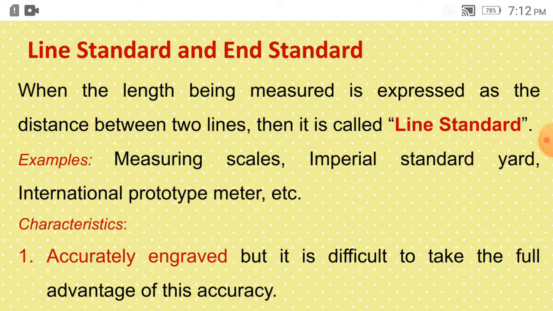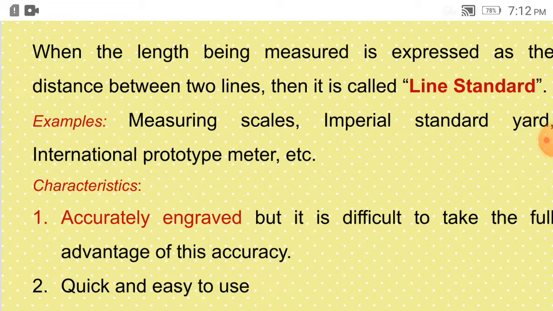So when the length being measured is expressed as the distance between two lines, then it is called a line standard. Examples: measuring scales or yard. In British, they measure in yards, furlongs, feet, inches. These are the British standards. Then kilometers, meters, centimeters, decimeters, millimeters. These are the metric system, the international metric system. British standards are miles, furlongs, yards, feet.